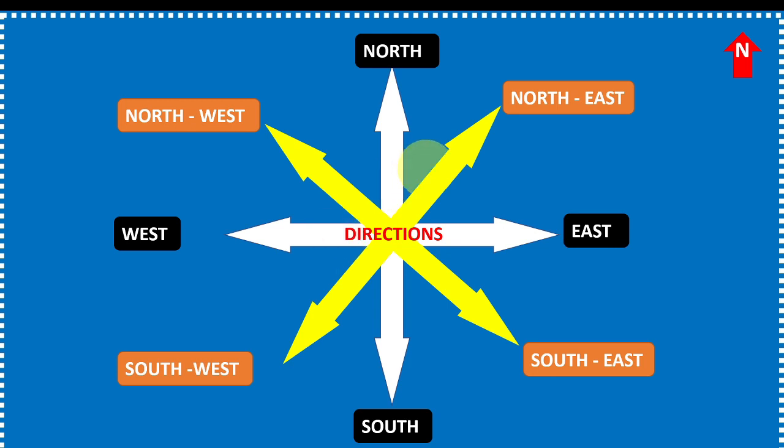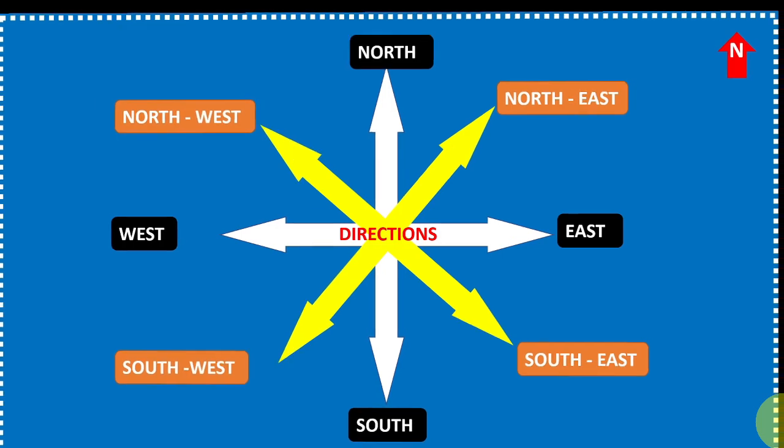We have 4 major directions. They are north, south, east and west. Among these 4 directions, north is treated as the principal direction. That is why all the maps contain a north arrow with the letter N at the top right hand corner. The other 4 intermediate directions are northeast, southeast, southwest and northwest. We can locate any place more accurately with the help of these intermediate directions.